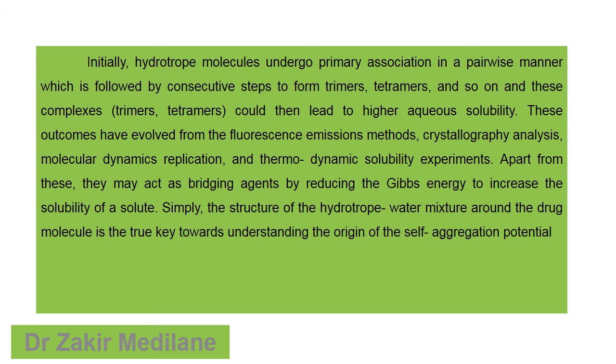Initially, hydrotrope molecules undergo primary association. These hydrotrope molecules come closer to each other and form an association, called primary association. In a pairwise manner, they form a small pair, which is followed by consequent steps to form a trimer. Tetramers form as it multiplies again, and so on it continues. Complex trimers and tetramers lead to higher aqueous solubility. That means as the multiplication increases, the solubility of the drug also increases.